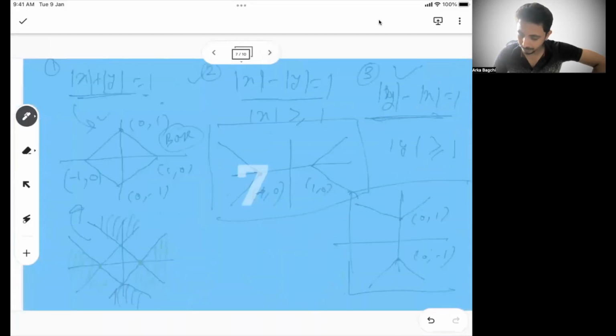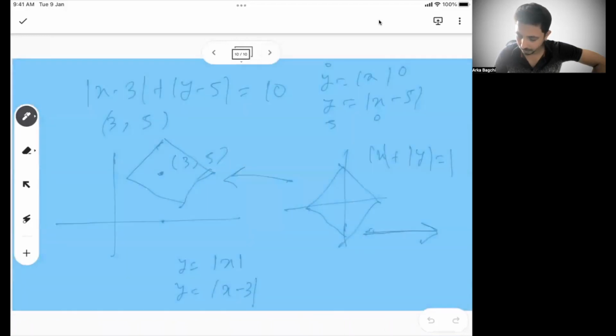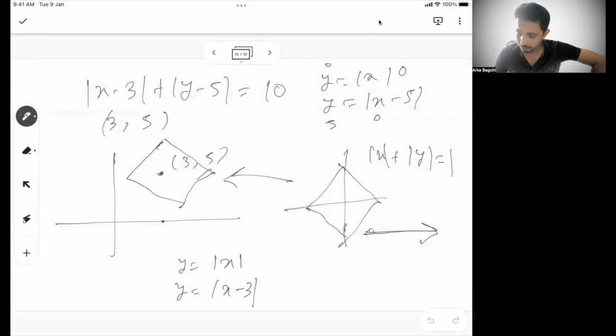So similarly, what I have here is mod x minus 3, which means it has shifted to the right. For y, y equal to mod y minus 5, that means the top part will also shift. So overall, this graph is shifted to the right and then to the top. That's where it's coming from, mod x minus 3, mod y minus 5.